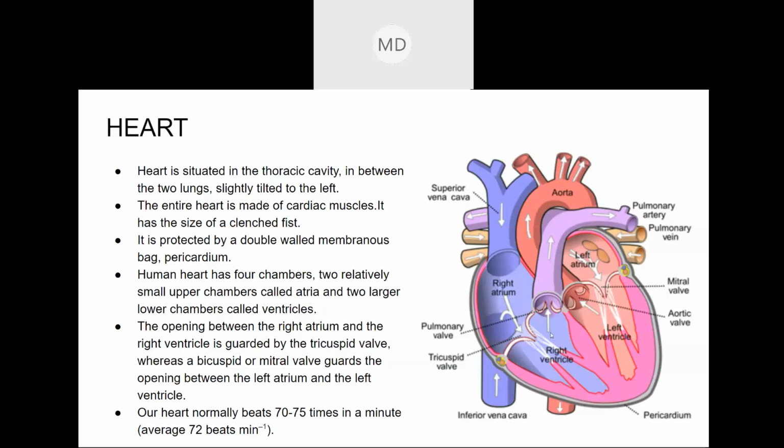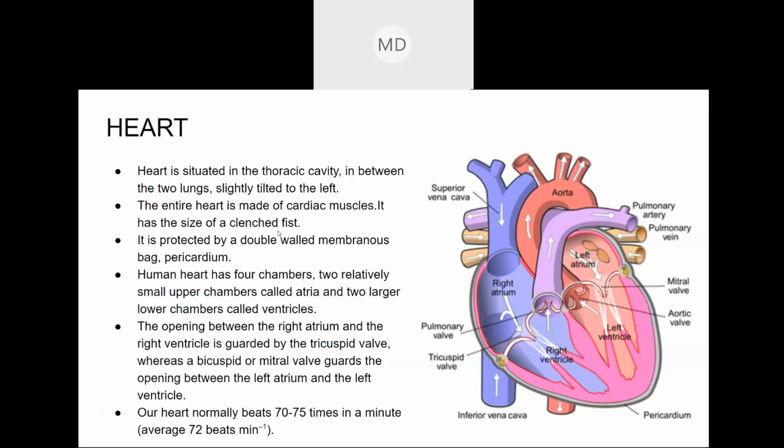And it is written here clenched fist. What is clenched fist? Clenched fist means when you close your hand and make a fist, the size of your fist is the size of your heart. It will differ from person to person. When you close your hand and make a fist, like when you are about to punch, the shape of that fist is somewhat the shape of your heart.